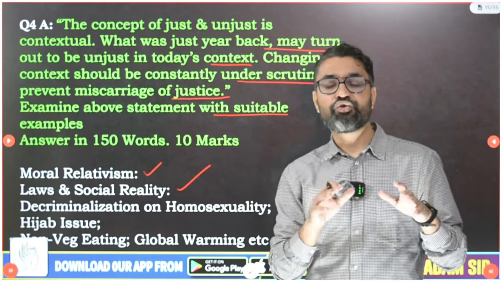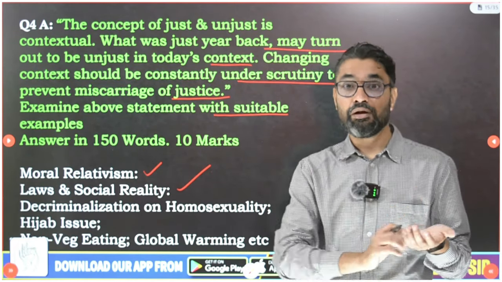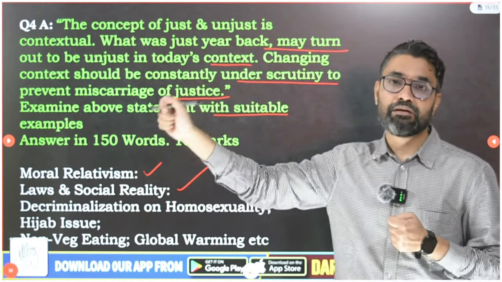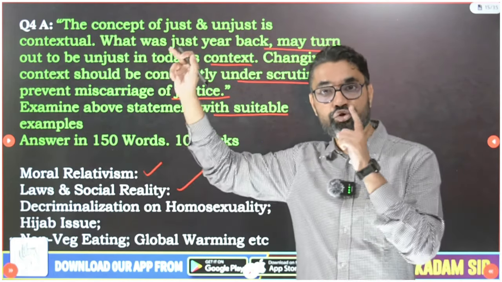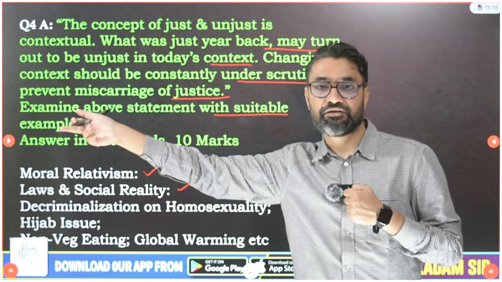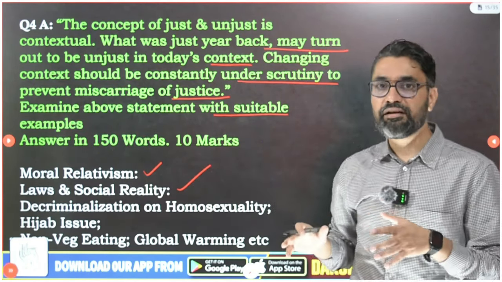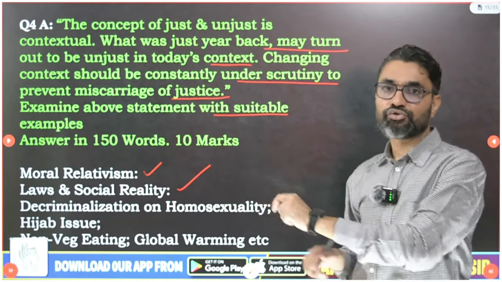And it will only lead to gross miscarriage of justice if we criminalize marital rape now. But after 40-50 years, females might need this criminalization of marital rape, then we might have to do it later on. But if you don't do it, then it will also lead to miscarriage of justice. So it's contextual.